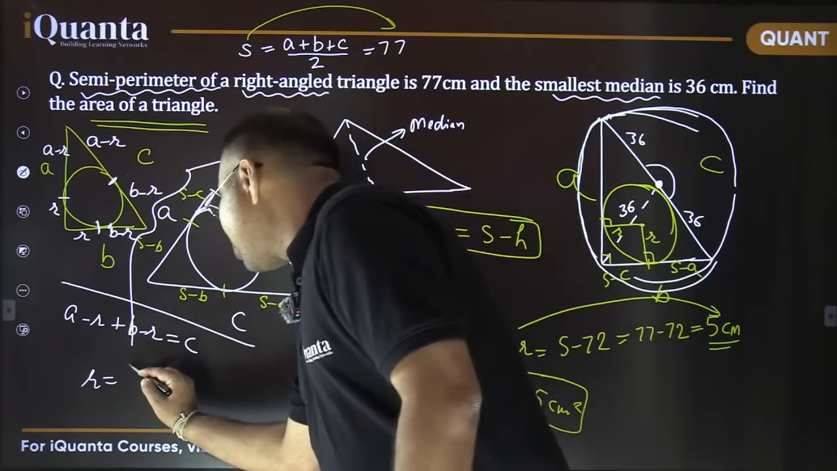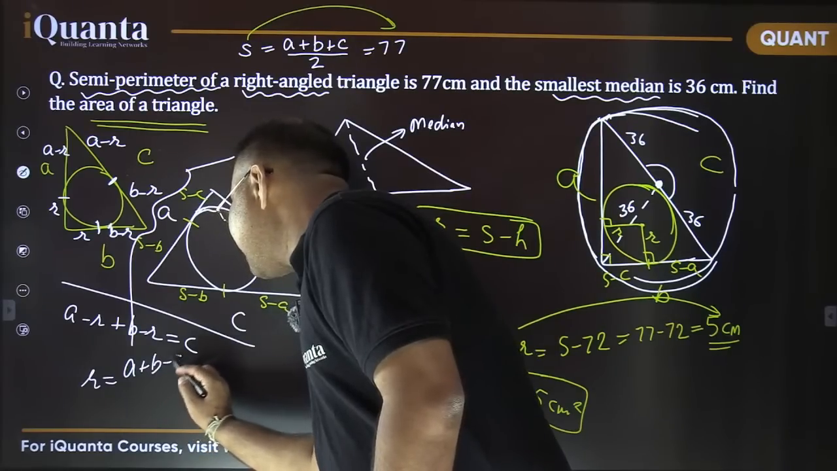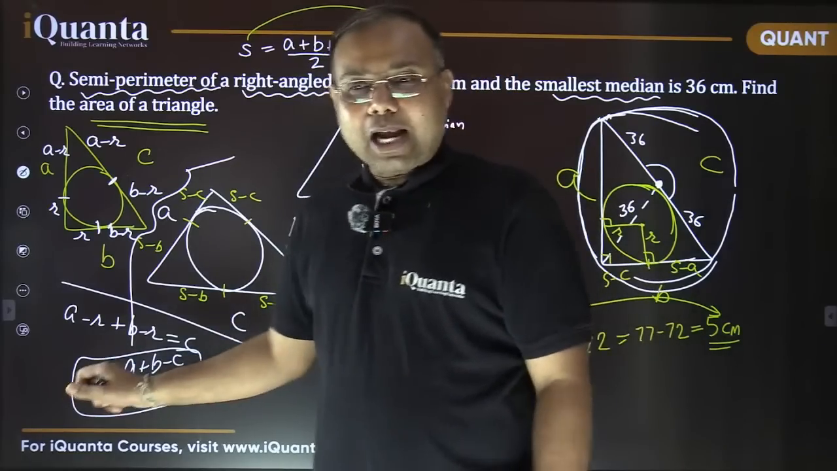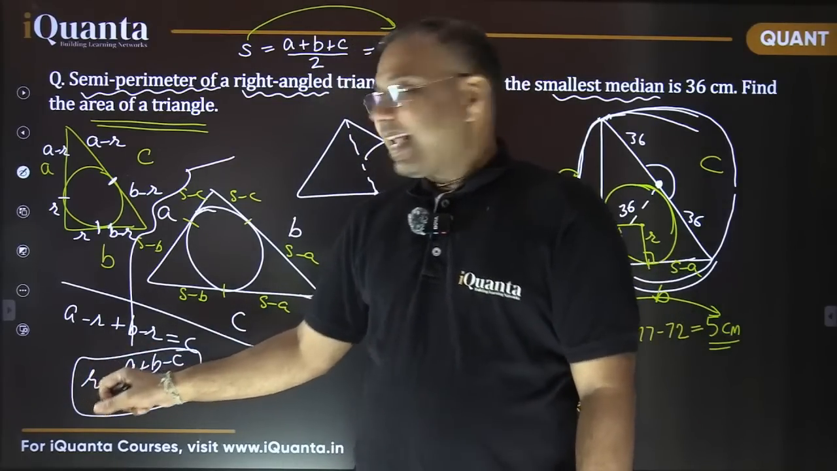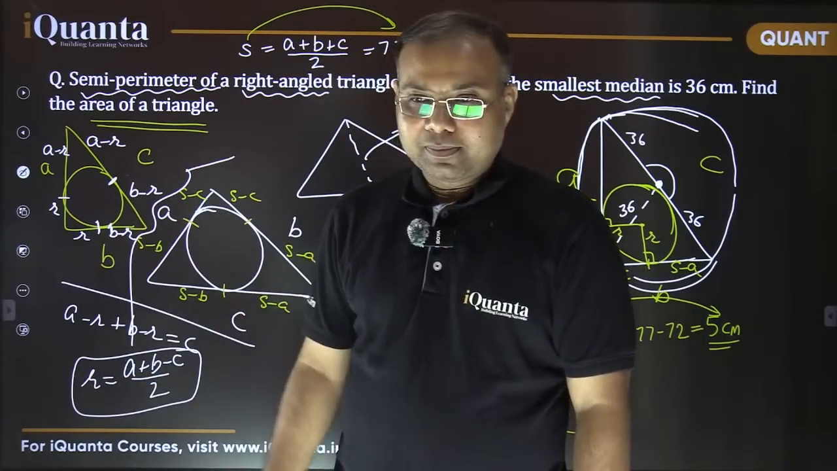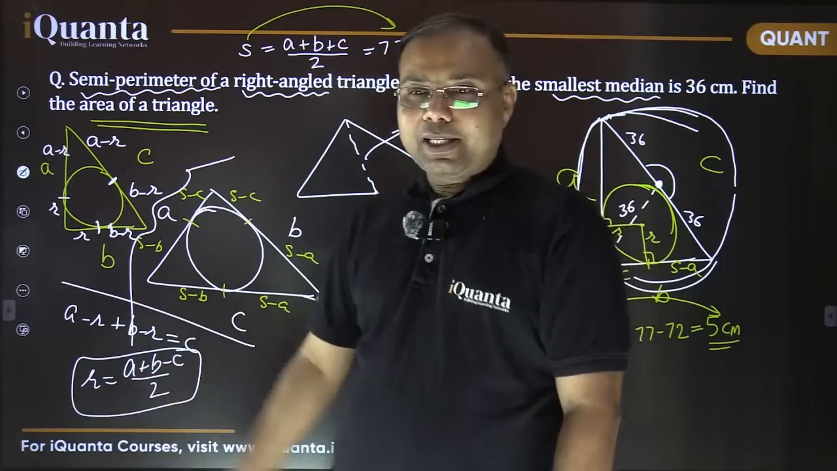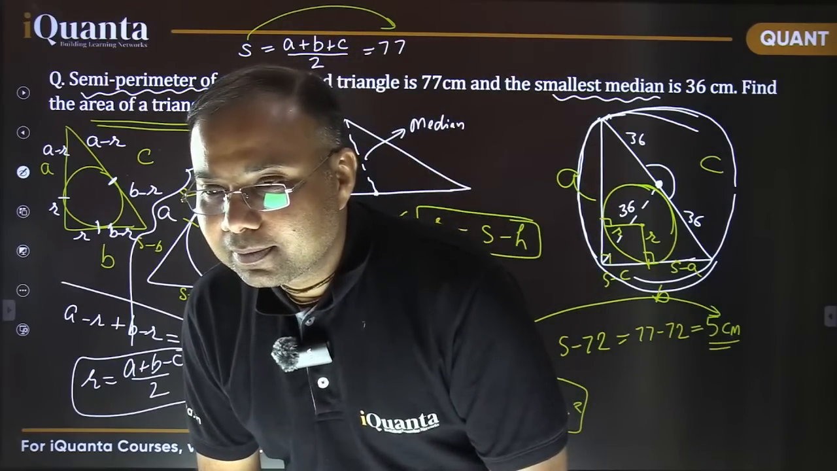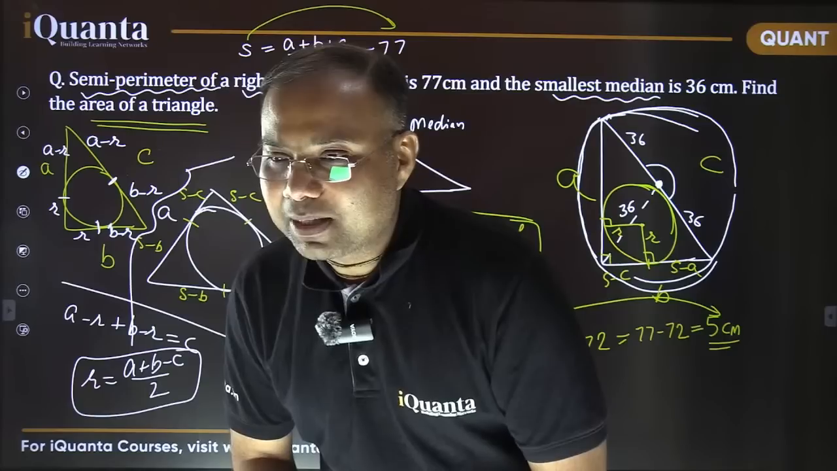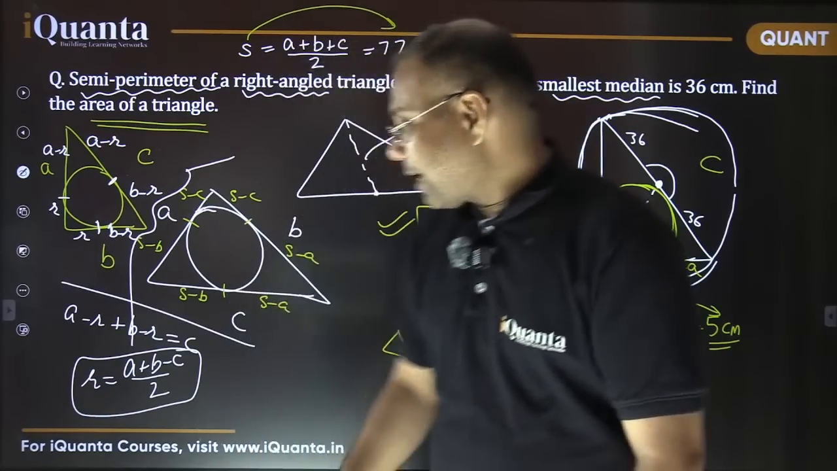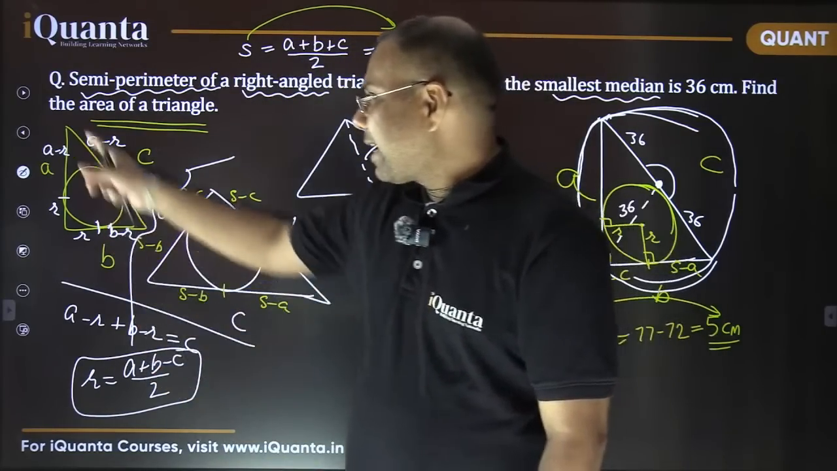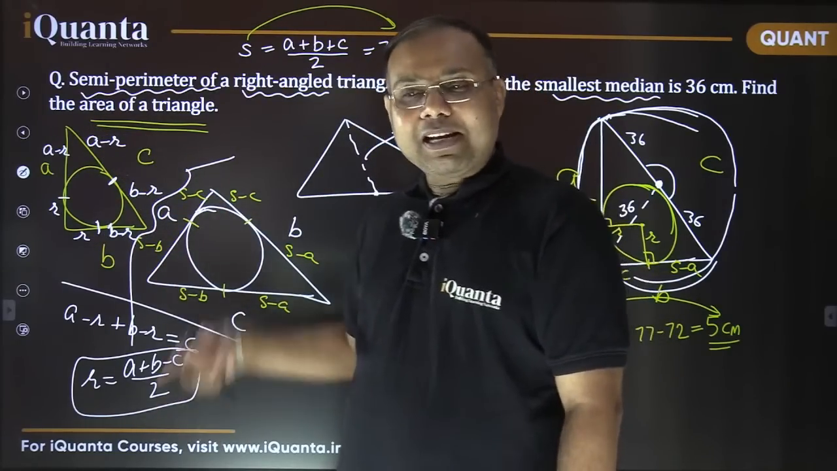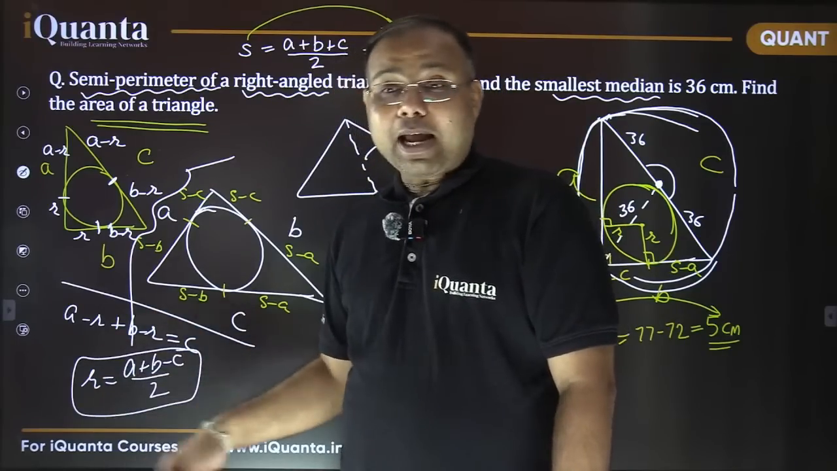So this R comes out to be (A plus B minus C) by 2. And that is the most wonderful result to calculate the value of inradius in case of a right angle triangle. It is (A plus B minus C) by 2. Okay? Yes, exactly, Chinmay. That can be said like this. So it's (A plus B minus C) by 2, where A and B are the perpendicular sides and C is the hypotenuse. So we can use this to quickly calculate the inradius for any right angle triangle.